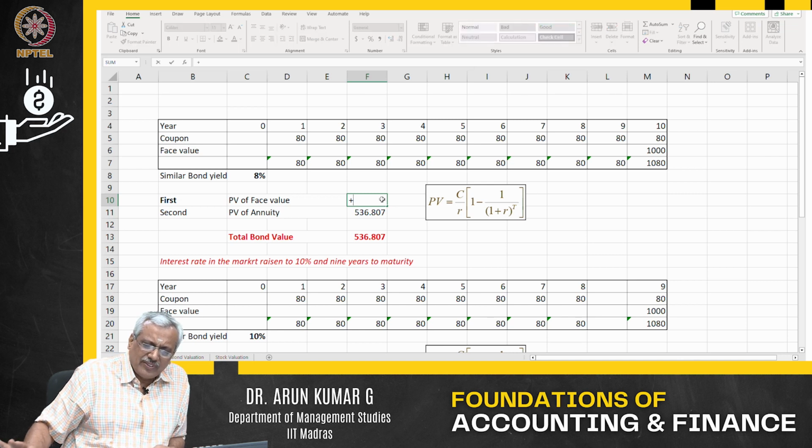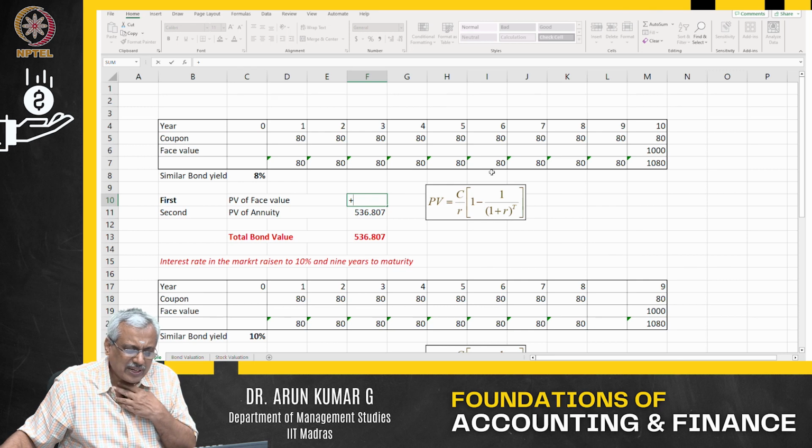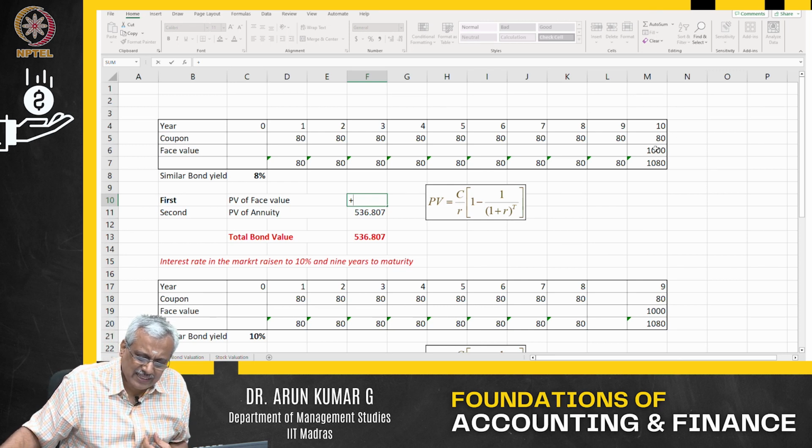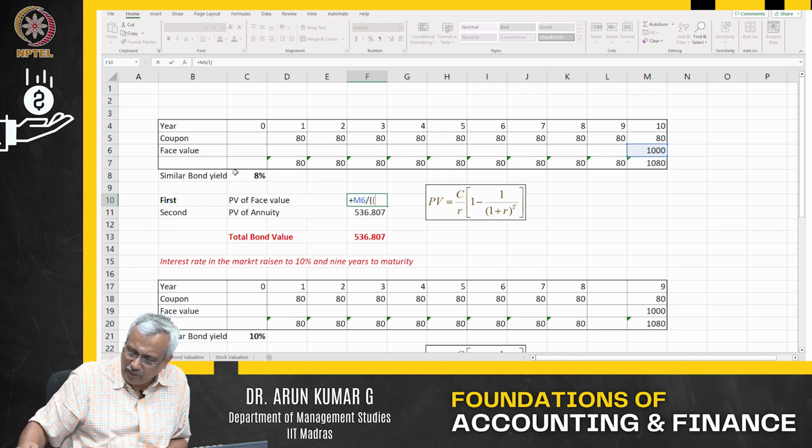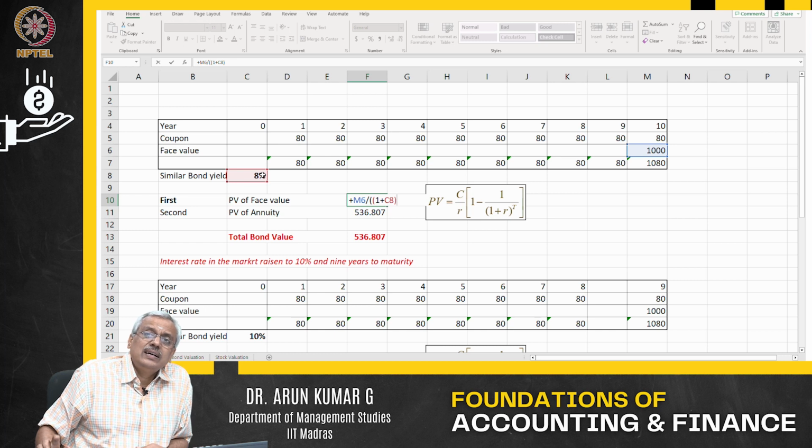When are you going to get the face value? The face value is going to come only at the end of the 10th year. At what rate do I discount? I am going to discount it at 8%, that is 1 plus R, because the expected return on equally risky instruments is 8%.